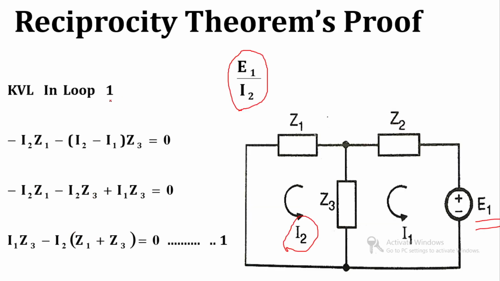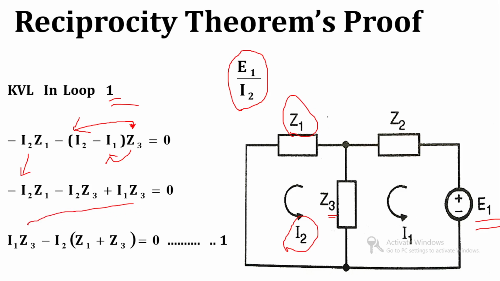So again KVL in loop 1. Drop in Z1 is now I2 Z1, and drop in Z3 is now I2 minus I1 into Z3. So next step, minus I2 Z1, again multiply Z3 with I2 and I1. So it will become minus I2 Z3 plus I1 Z3.